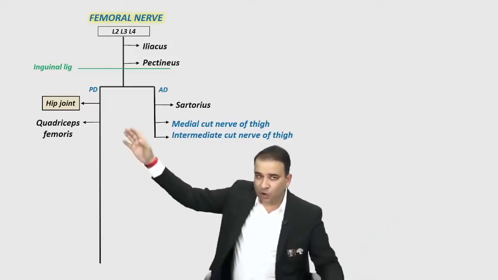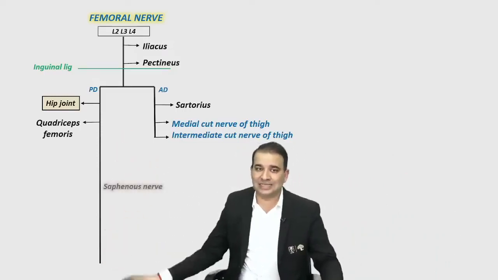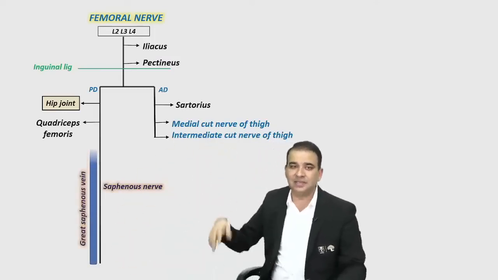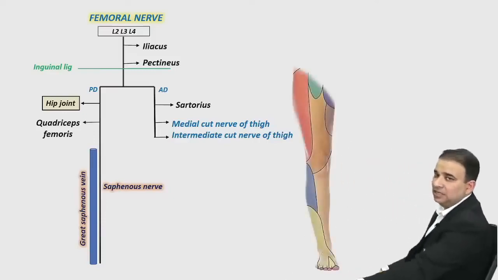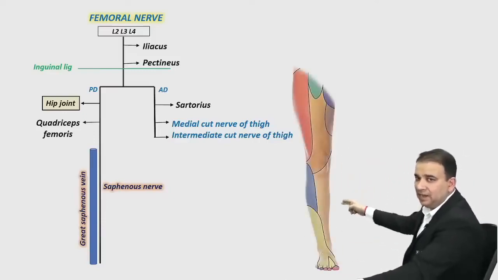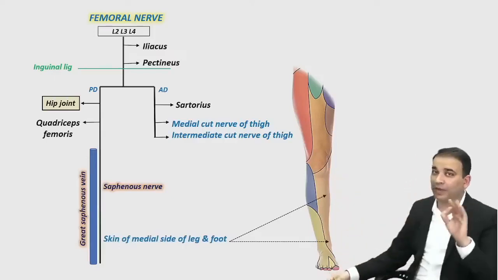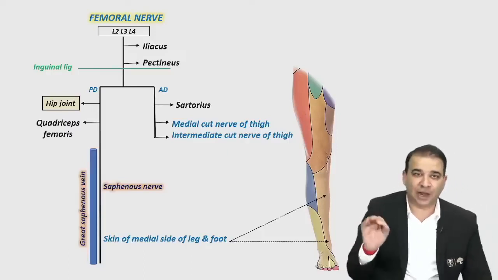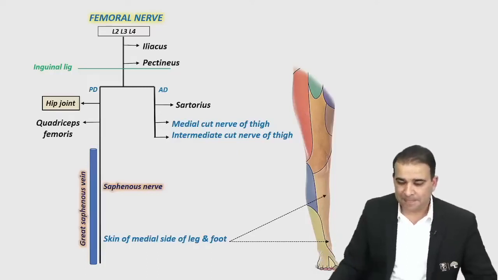Posterior division will continue as the longest cutaneous nerve in the body, and that is called the saphenous nerve. We call it the saphenous nerve because it runs with the great saphenous vein, and that's how it is going to supply the skin on the medial side of the leg and foot, till the ball of great toe. So saphenous nerve is a branch of femoral nerve, and that is running with the great saphenous vein.